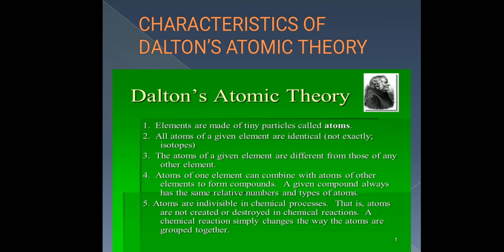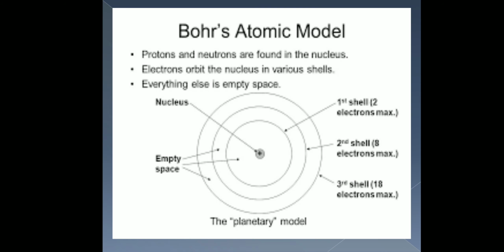But according to Bohr, the atom can be further simplified into three subatomic particles. Actually, there are many subatomic particles, but basically three which can independently exist: electrons, protons and neutrons.